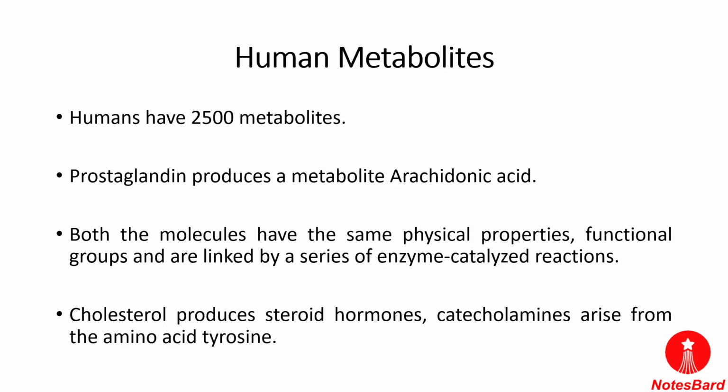Now, what about the human metabolites? As a number has been depicted here, humans have 2500 metabolites. For example, if we take prostaglandin, which produces a metabolite, prostaglandin produces the metabolite arachidonic acid. So this is the metabolite which is produced by the prostaglandin.